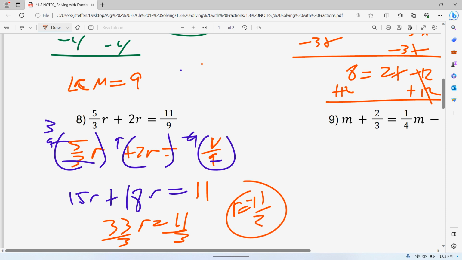I don't know if I said it to this class or not. I don't care if you put your answer as a decimal or a fraction. My rule of thumb is if you put it in a fraction, please reduce it. And if you put it in a decimal, make sure you round to 2 decimal places. There will be times that I tell you to do it differently. But if I don't tell you, it's a safe bet to go to 2 decimal places.